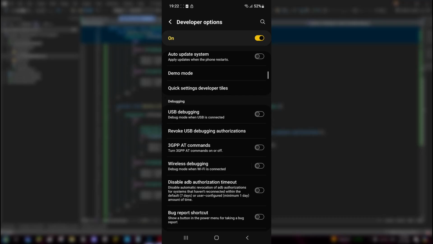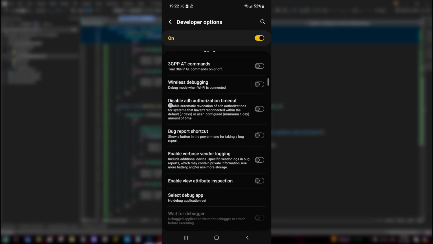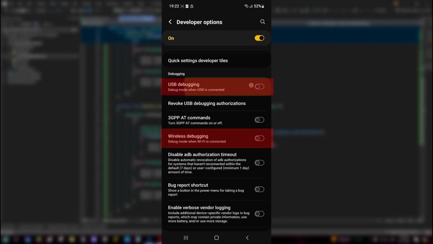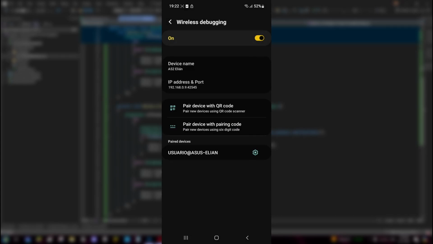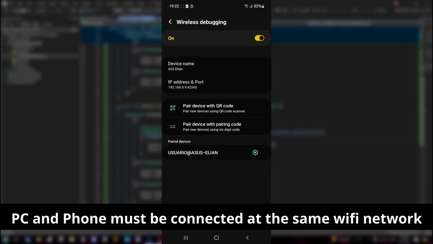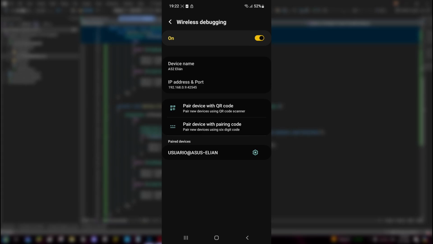Inside it, we can find the options USB Debugging and Wireless Debugging. If we go to Wireless Debugging, we can see the IP and the port we can connect our device to our PC. Notice that both your PC and your Android device have to be connected to the same Wi-Fi network.